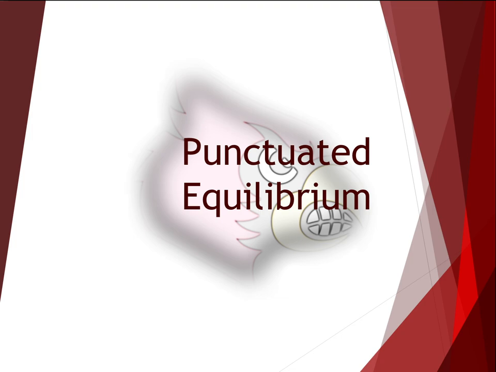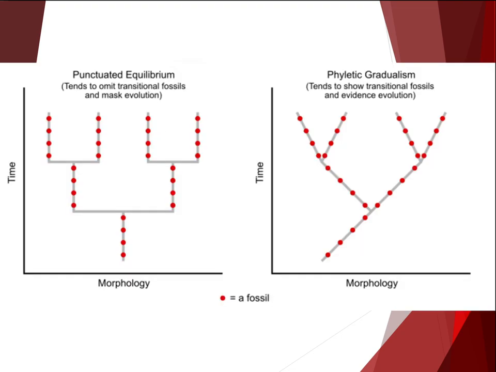Our next main idea: punctuated equilibrium. Many parts of the fossil record show the gradual evolutionary change of organisms over time. However, some parts of the fossil record show long periods of stasis or equilibrium in which no or very few new species appeared. These periods of equilibrium are interrupted or punctuated with short bursts of speciation. The model of punctuated equilibrium may be used to explain these observations, and the following scenario provides an example of punctuated equilibrium at work.